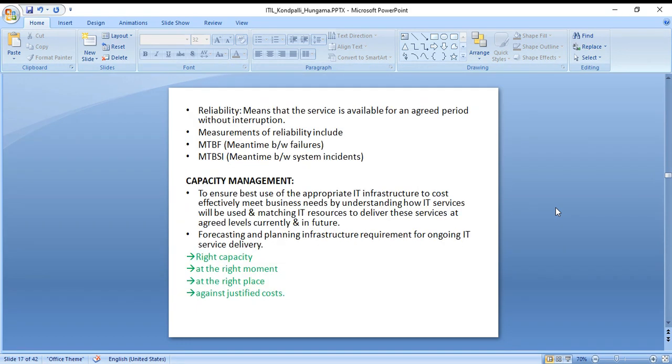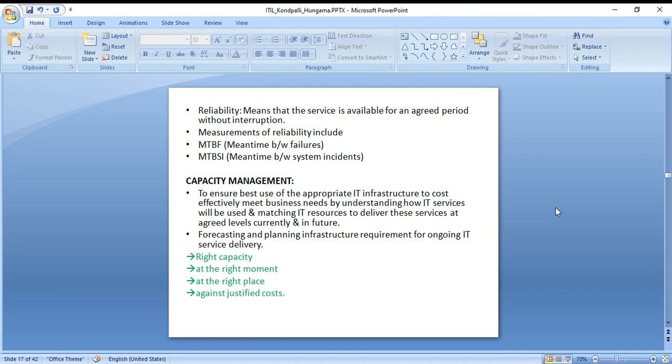Availability we discussed. Reliability is something which is reliable. It's like the service is available for an agreed period without interruption. Measurements of reliability include mean time between failures and mean time between system incidents.